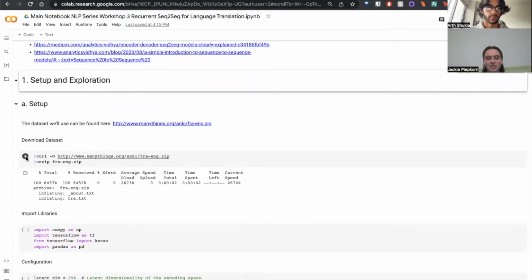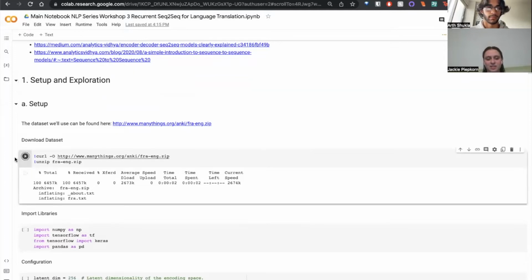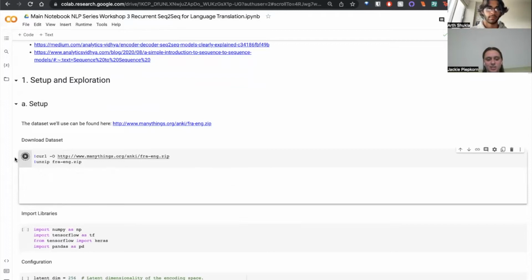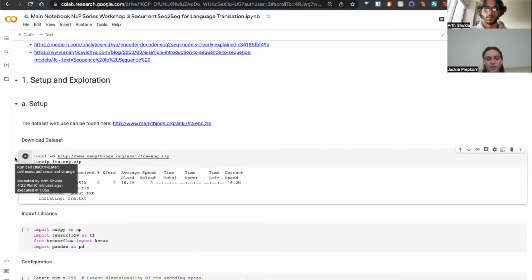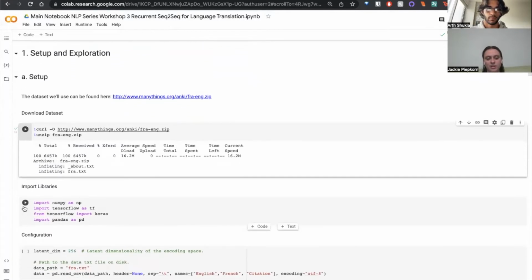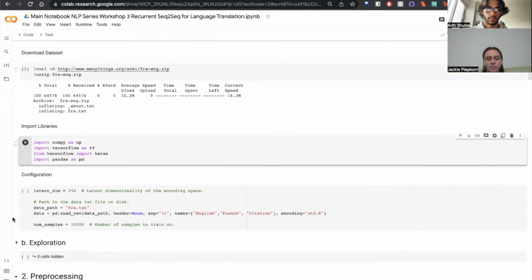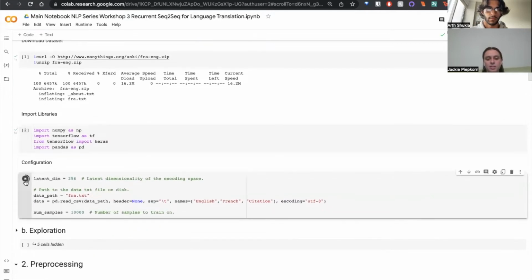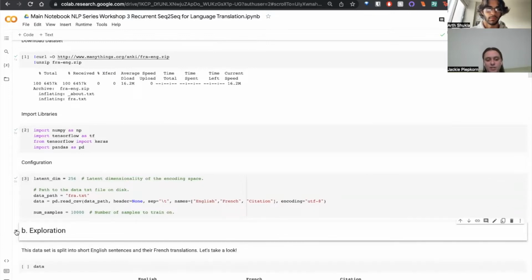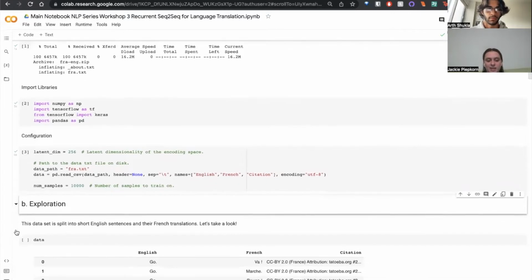Hi everyone, so the data set we're going to be using is an English and French translation. So we're going to have our model translate from English to French. You can download the data with this cell. And then we can import our libraries, and we're going to be using NumPy, TensorFlow, and Pandas. And then we can run the cell with our hyperparameters, which are basically things we can customize for our model and training. And so now we're getting ready to explore our data.